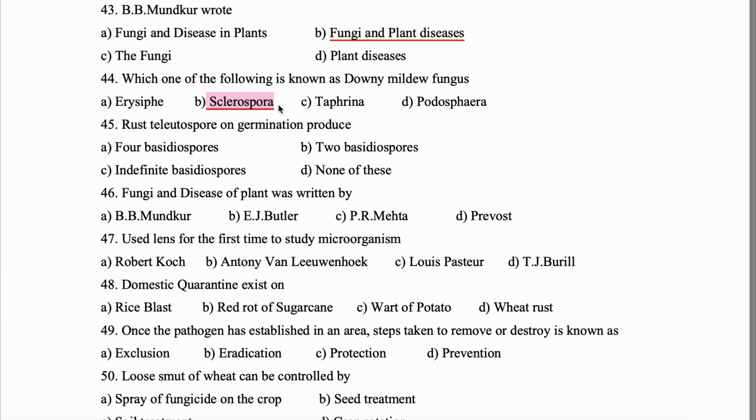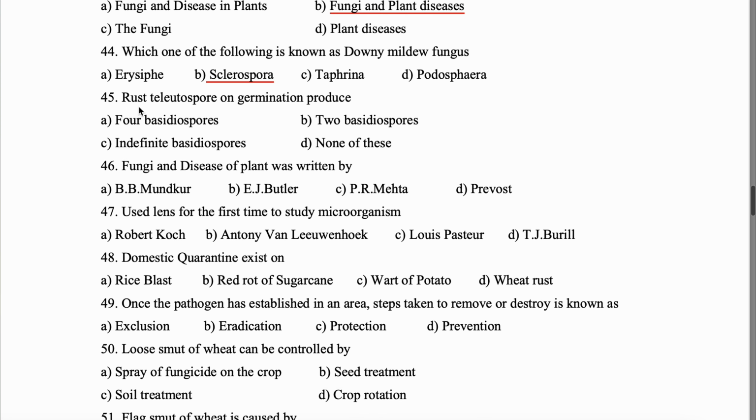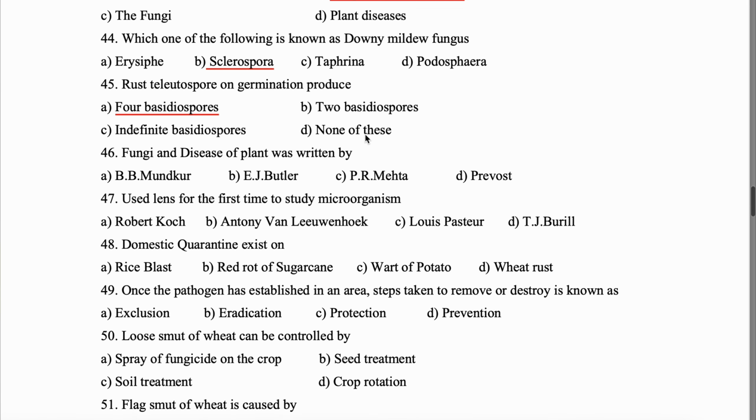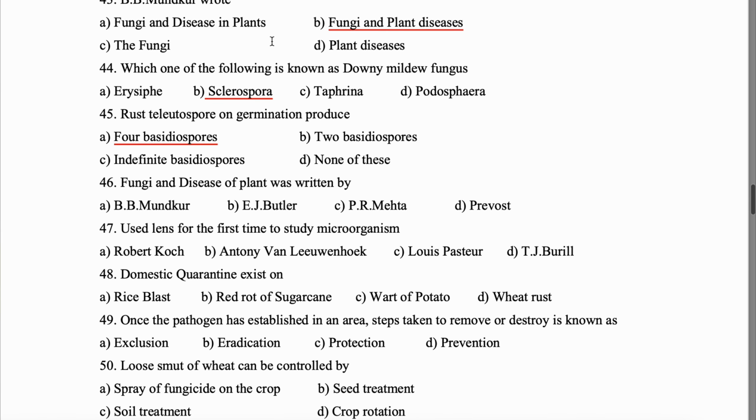That is Xylospora. Question 45. Rust teliospore on germination produce 4 basidiospores. 46. Fungi and diseases in plants was written by, just a few minutes before, we have discussed it in question number 43. So yes, if fungi and plant diseases is written by B.B. Mundakar, so fungi and diseases in plants was written by E.J. Butler. Question 47. Used lens for the first time to study microorganism was by Anton van Leeuwenhoek.